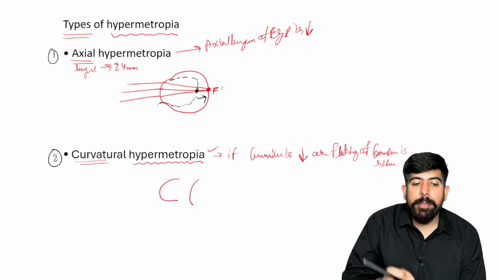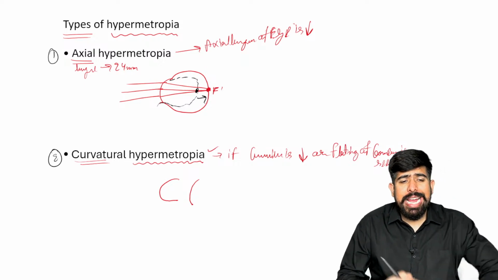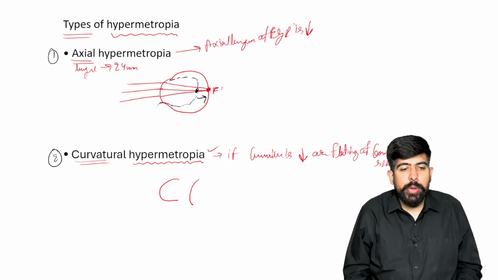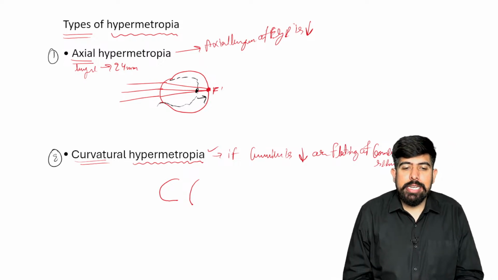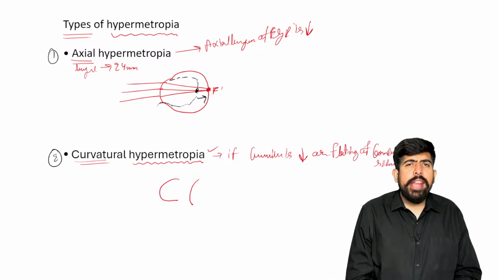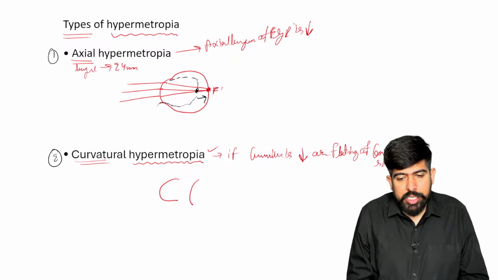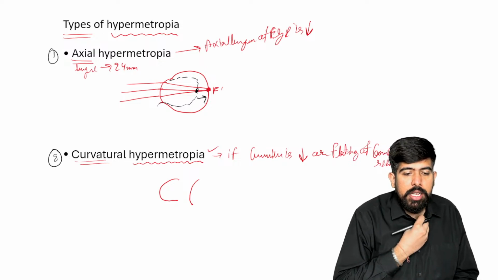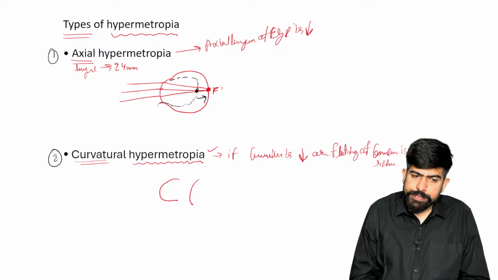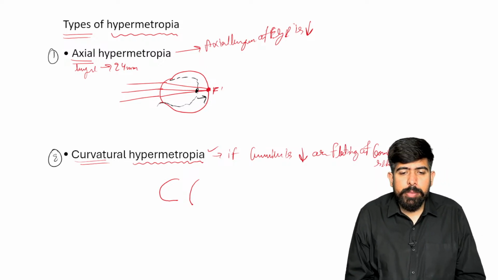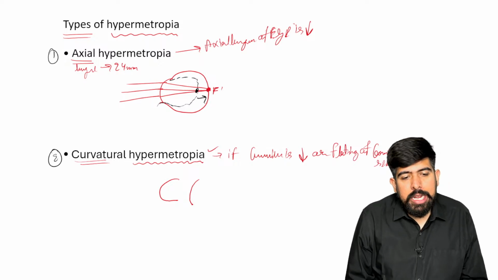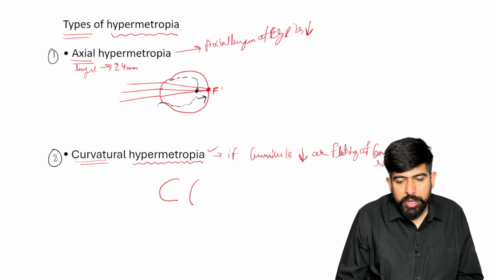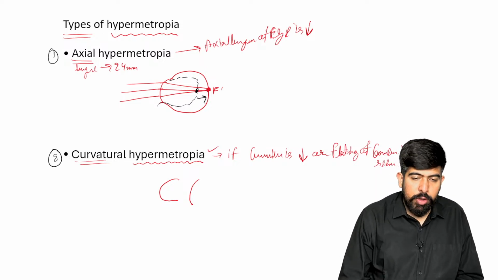So there are two types of hypermetropia which we talked about here, axial hypermetropia and curvatural hypermetropia. Please remember, in both conditions the power decreases. If axial length decreases, it causes axial hypermetropia. If the curvature of your cornea decreases, and flattening of the cornea is seen, that causes curvatural hypermetropia. Let's move forward to the next one. This is about hypermetropia.